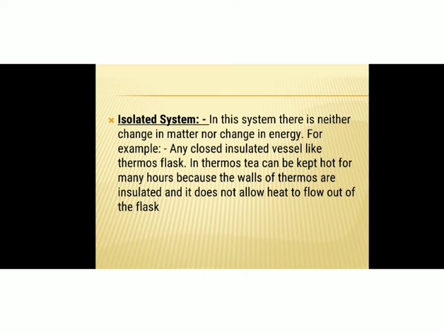Now another type of system is the isolated system. In this system, there is neither exchange of matter nor exchange of energy. For example, any closed insulated vessel like a thermos flask. In a thermos flask, tea can be kept hot for many hours because the walls of the thermos flask are insulated and do not allow the heat to flow out of the flask. So such a system is an example of an isolated system.